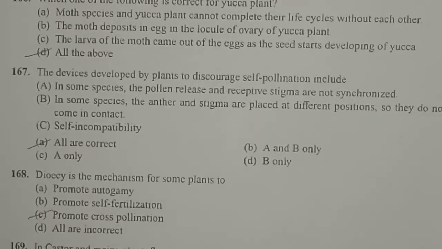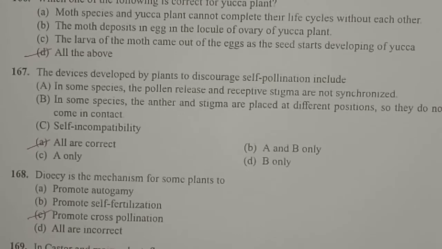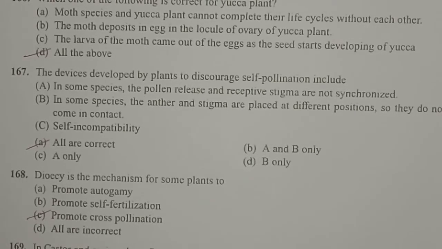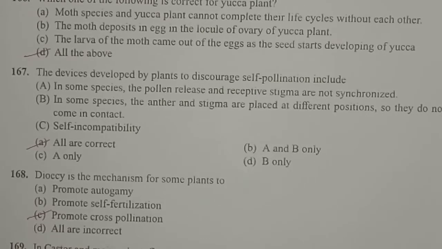Next one, the devices developed by plants to discourage self-pollination include. So what are the devices developed by the plants to discourage self-pollination, which means they discourage self-pollination and promote cross-pollination. Option A, in some species the pollen release and receptive stigma are not synchronized.